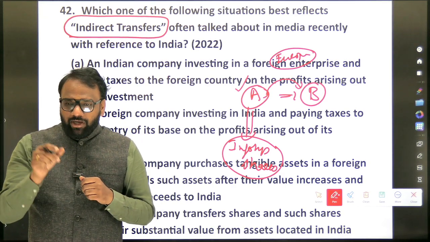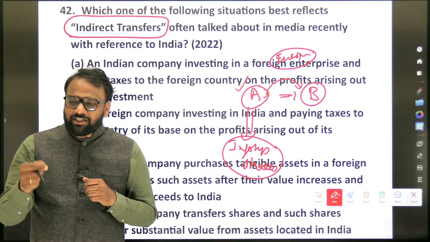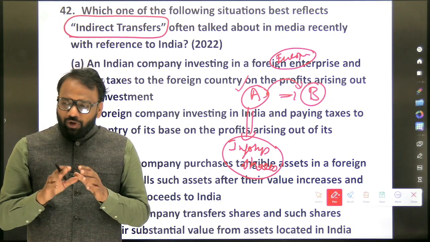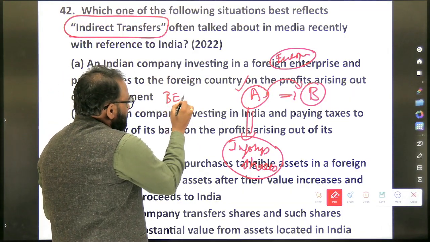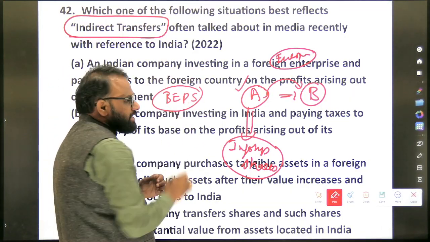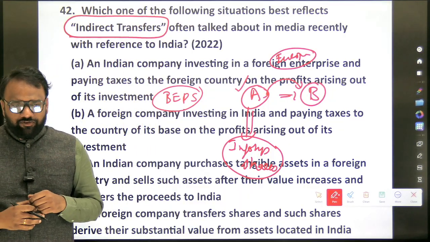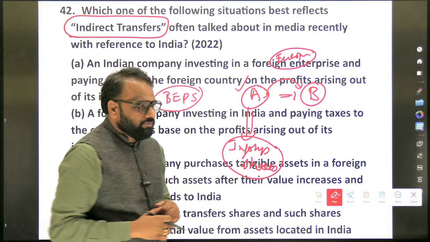Similarly, whatever notes I have shared, you can go through the content and see which are the other strategies used by the companies to evade taxes. On that aspect you will focus, and also you will focus on BEPS. What is BEPS and which organization is associated with BEPS, base erosion and profit shifting. This is a very important term which appears repeatedly in the newspaper.